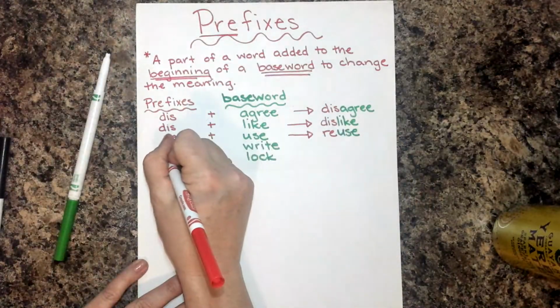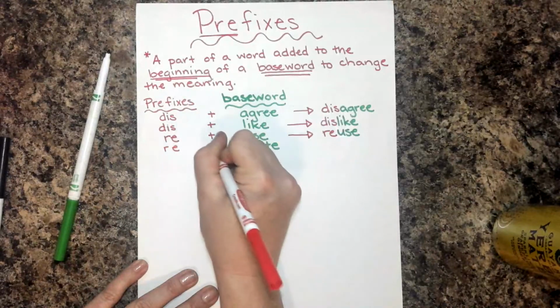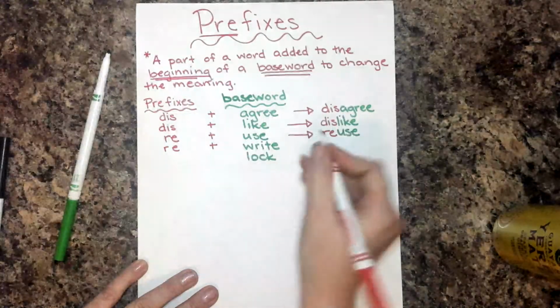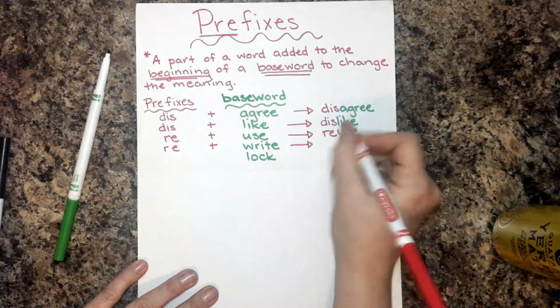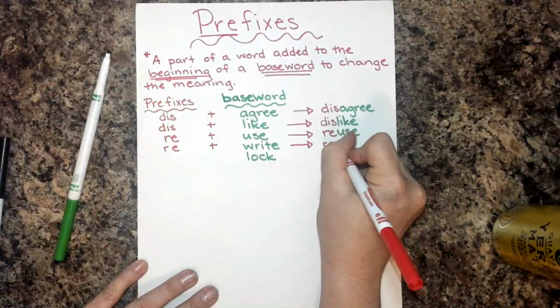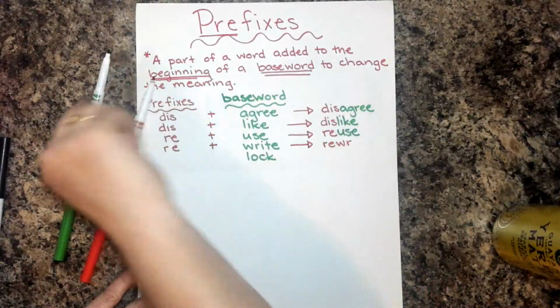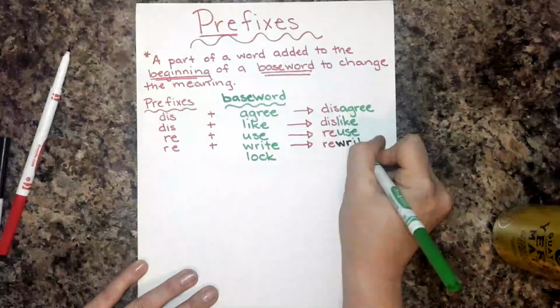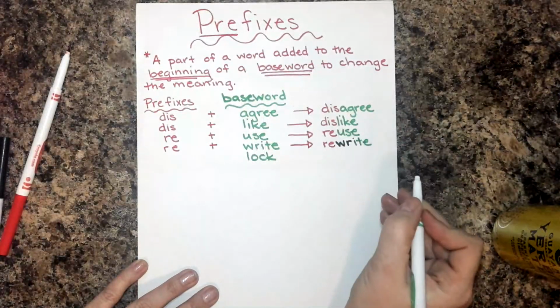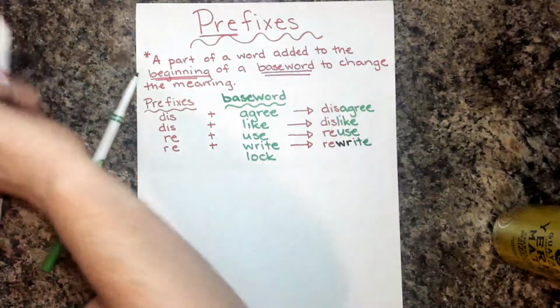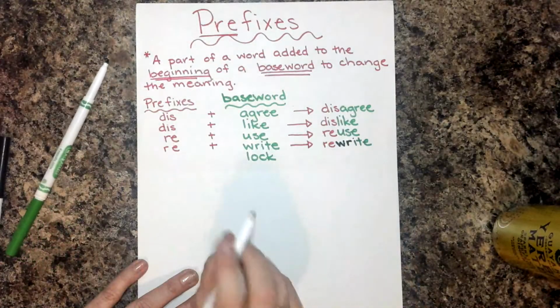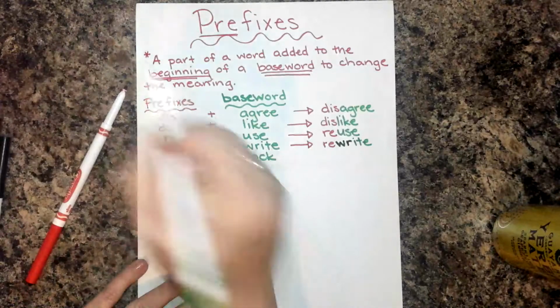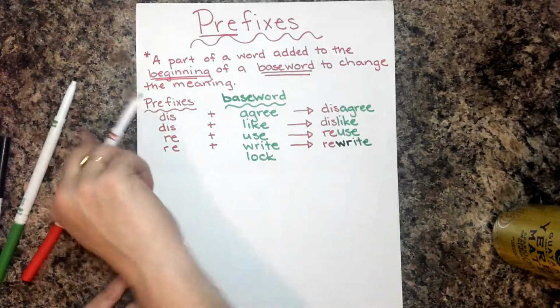So let's do re again. We've got re plus the word write. If we rewrite something, oops, I messed up, look at that. If I rewrite something, what does that mean? It means I'm going to write it again. Okay, let's do two more, and this time we're going to use a different prefix.